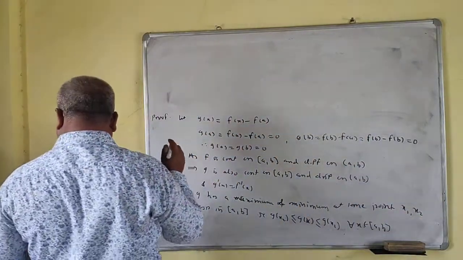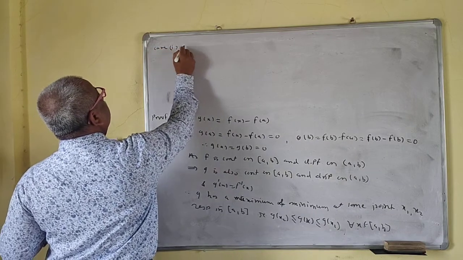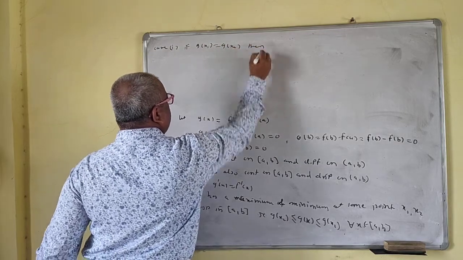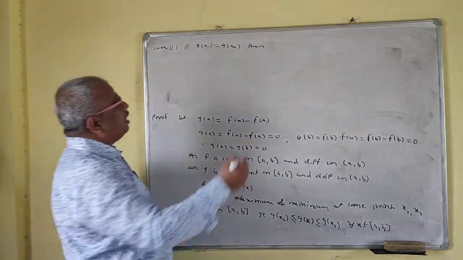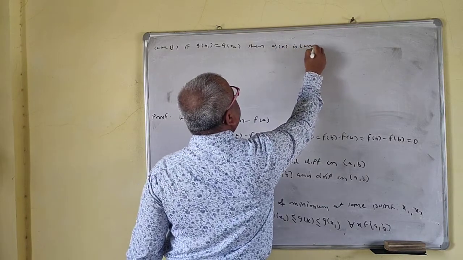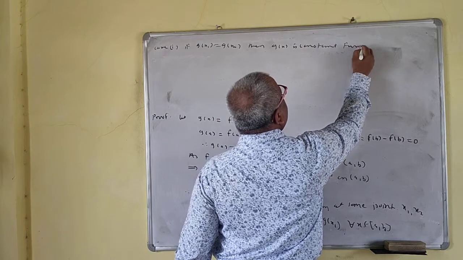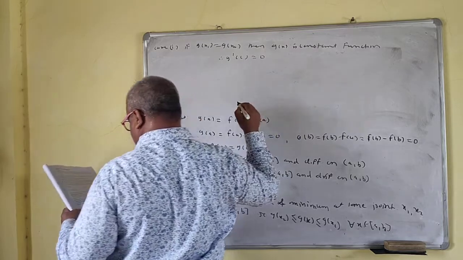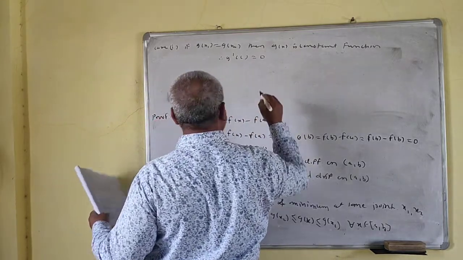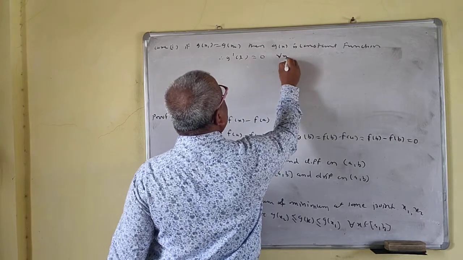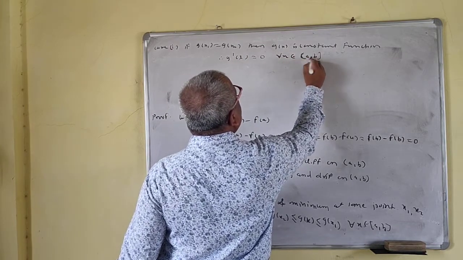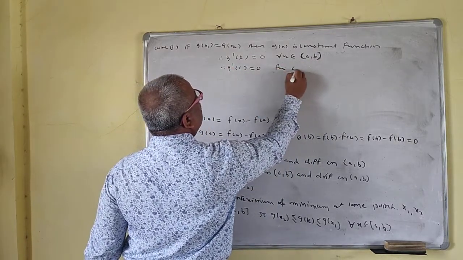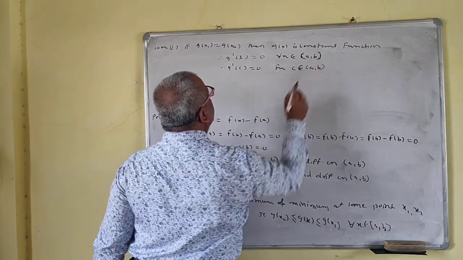Case 1: if g(x1) is equal to g(x2), then the maximum value is the same as the minimum value, so g(x) is a constant function. Therefore g prime of c is equal to 0, or g prime of x is equal to 0 for all x belonging to the open interval (a, b). Therefore g prime of c is equal to 0 for c belonging to the open interval (a, b). So the first part is over.